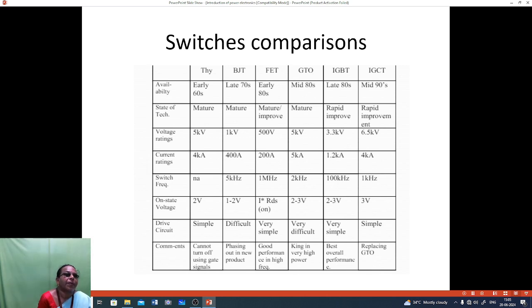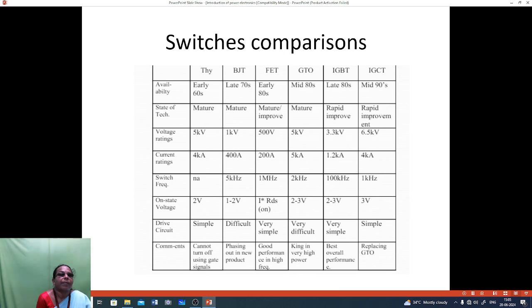Voltage rating is 5 kilovolt for thyristor, 1 kilovolt for BJT, 500 volt for FET, 5 kilovolt for GTO, 3.3 kilovolt for IGBT, and 6.5 kilovolt for IGCT.